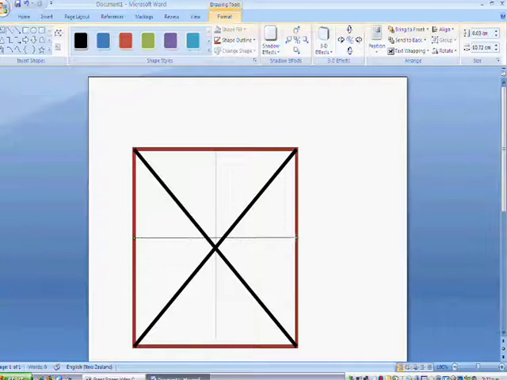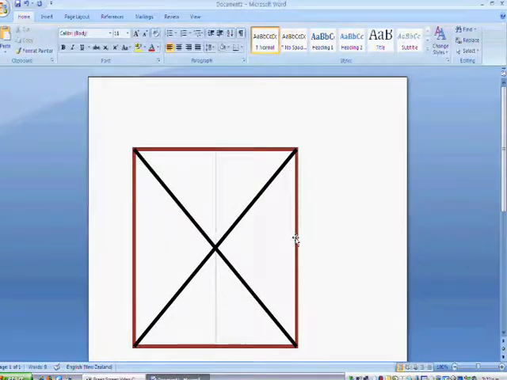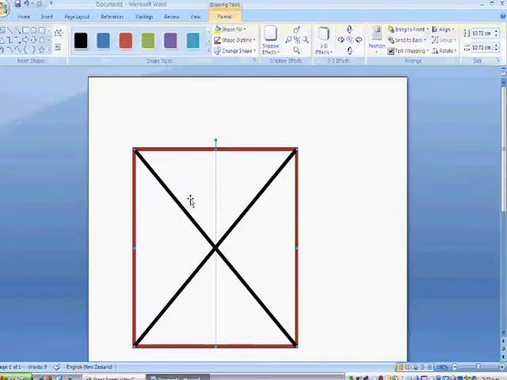That line's a bit wonky, so I can delete it. And to make sure it's dead in the center, I click on my square and the little guide dots come up.